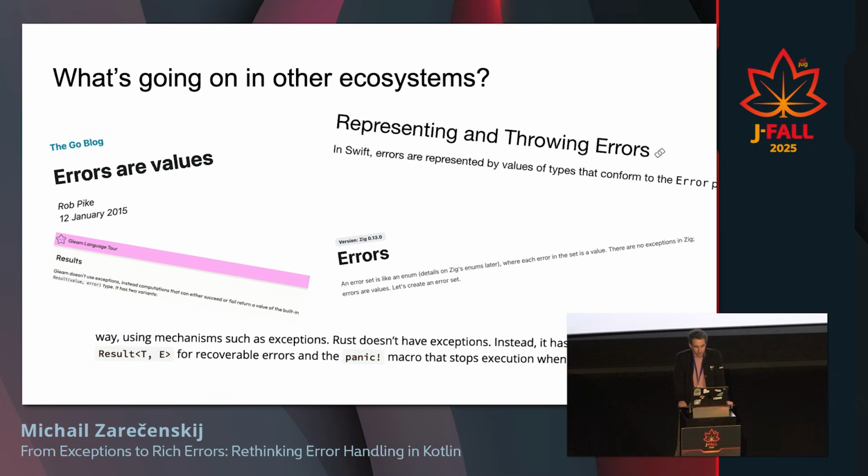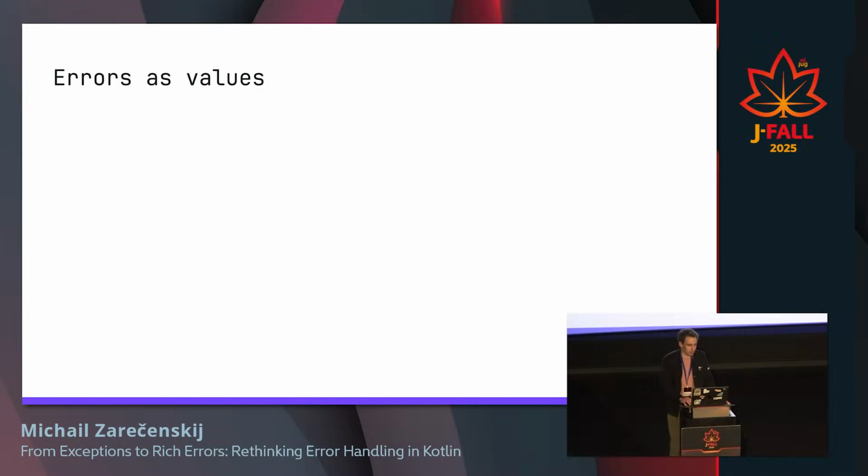If you check Rust, then Rust tells you that Rust doesn't have exceptions. Instead, there's Result and panic for unrecoverable errors. If you check hyper-modern programming languages like Zig or Gleam, then they also state that they don't have exceptions, they use values instead. So this brings us to the next concept, which is called errors as values.